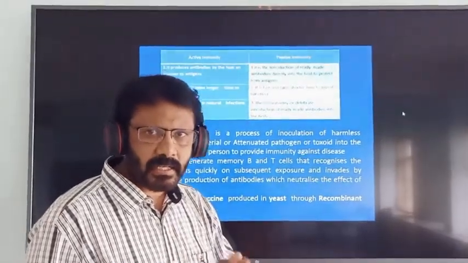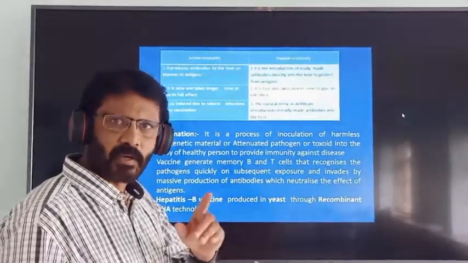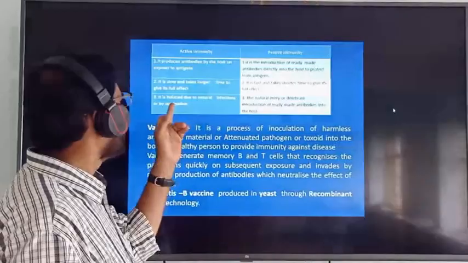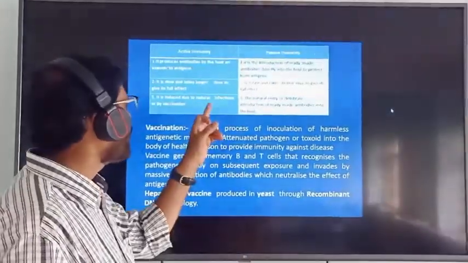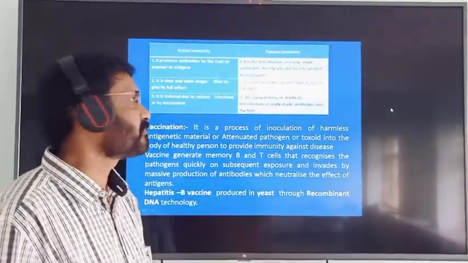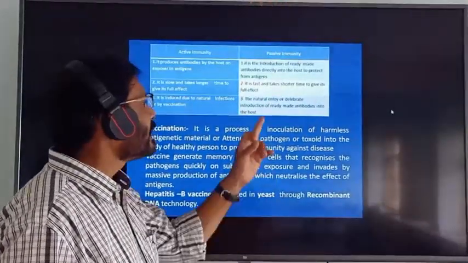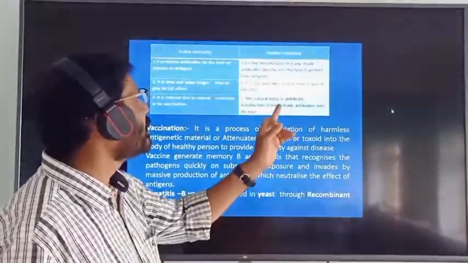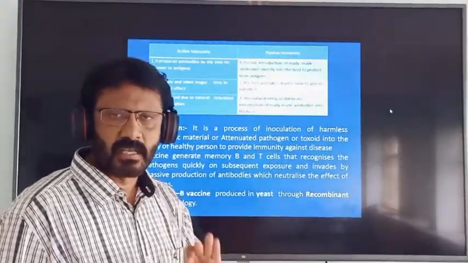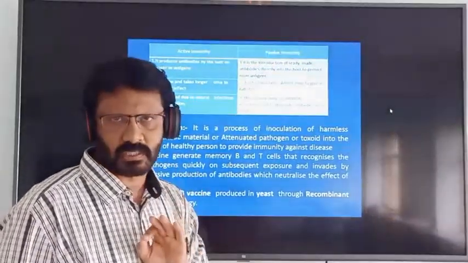The third difference: active immunity is introduced due to natural infections or by vaccination. Passive immunity is the natural entry or deliberate introduction of ready-made or preformed antibodies into the host.